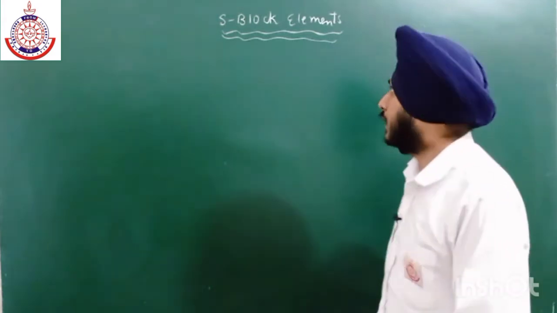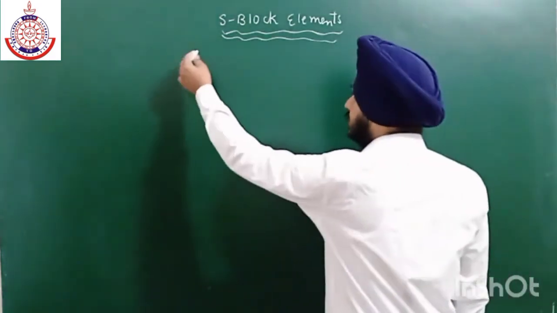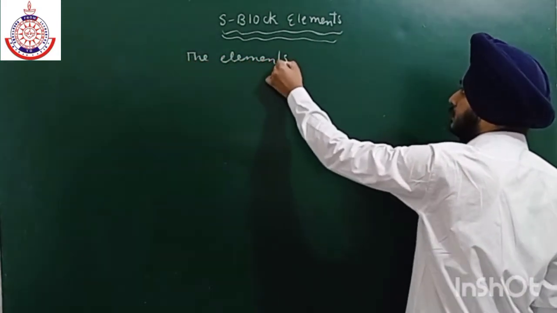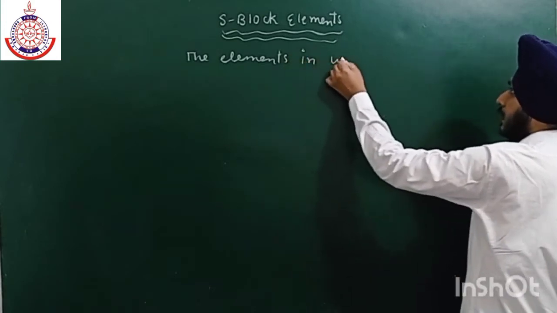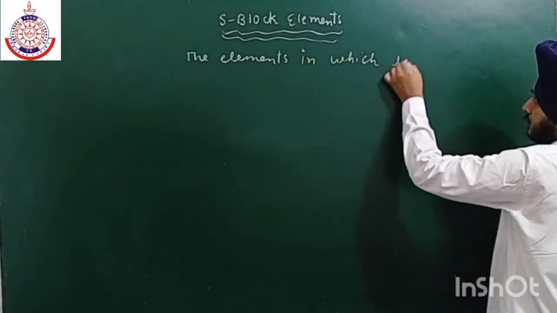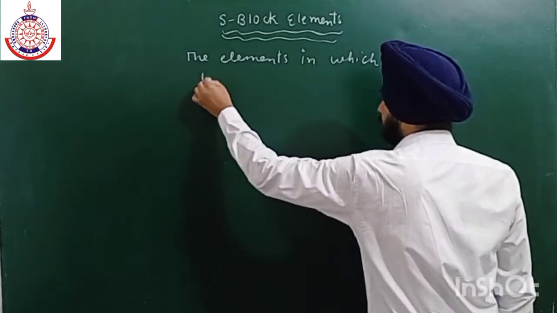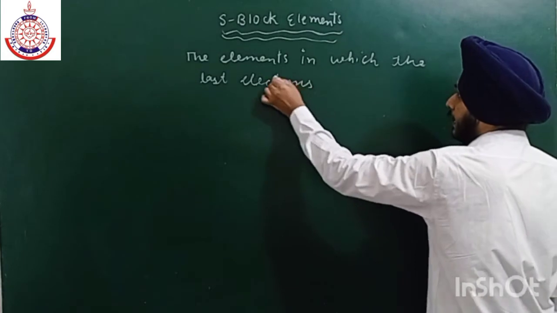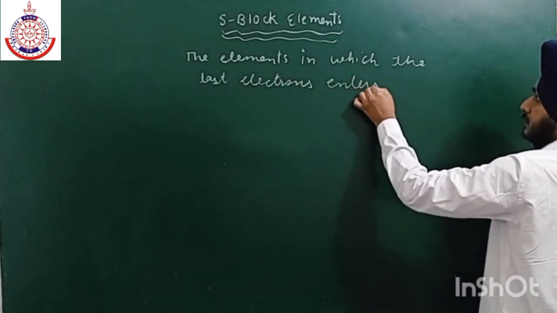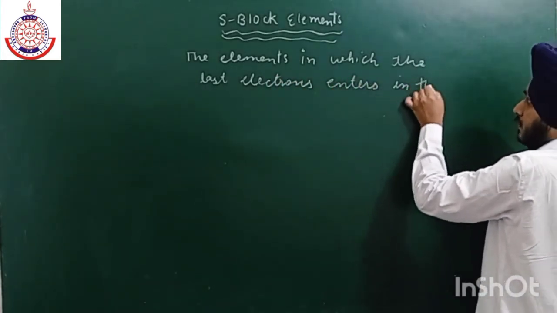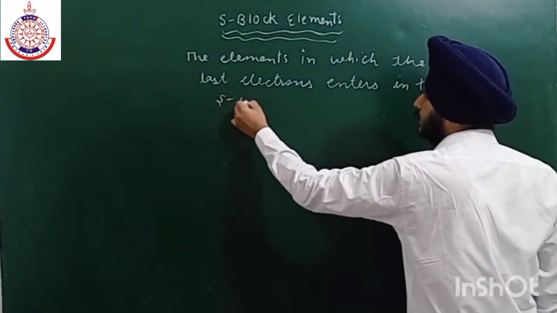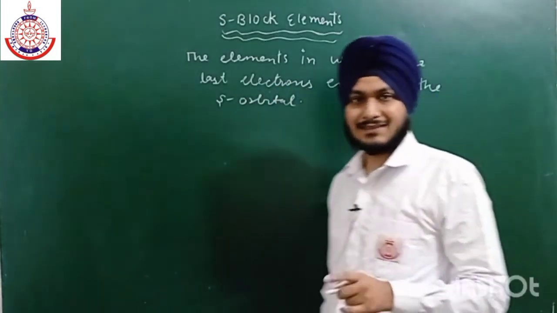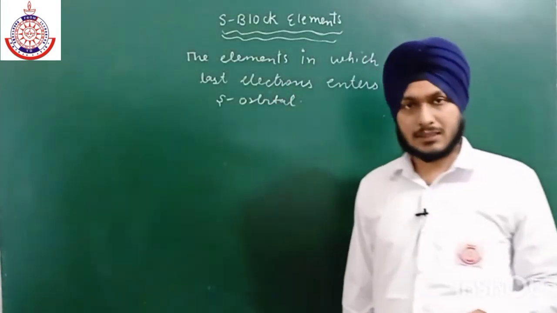Now, what are s block elements? S block elements are those elements in which the last electron enters in the s orbital. So the elements in which the last electron enters into the s orbital are known as s block elements.